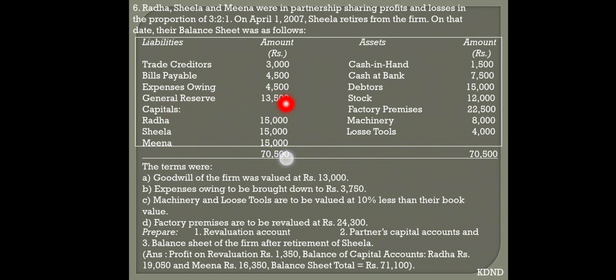Now general reserve, transfer this to the partners capital account credit side by general reserve 13,500 in 3:2:1. So now you are ready with all the items and closing of the accounts.